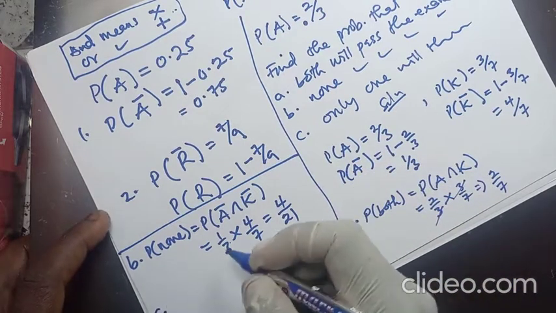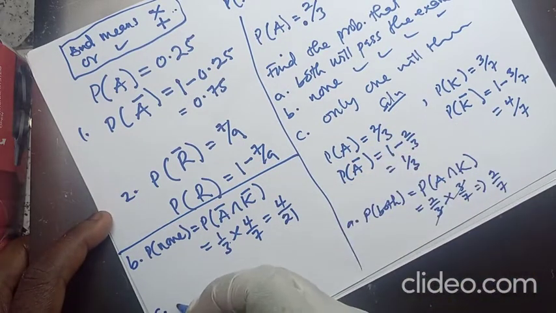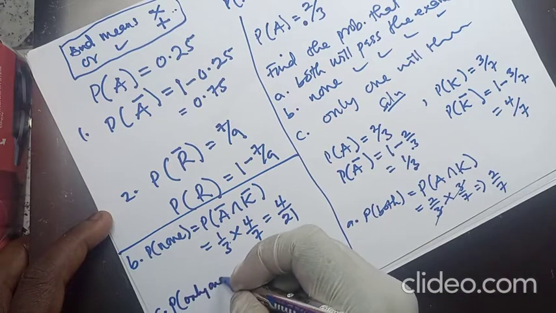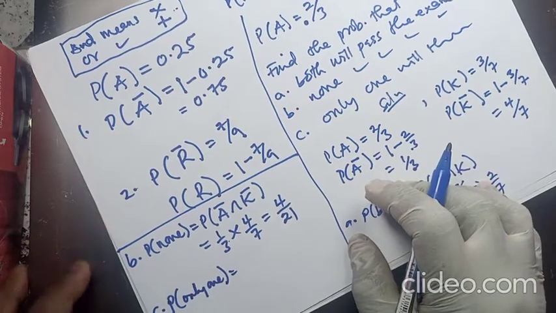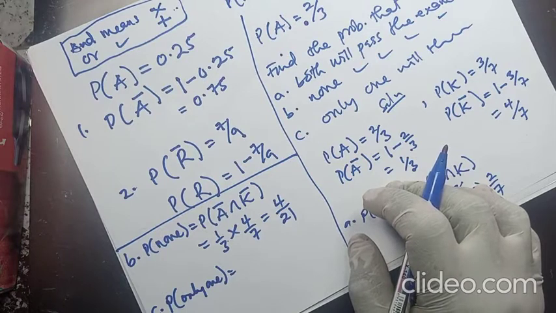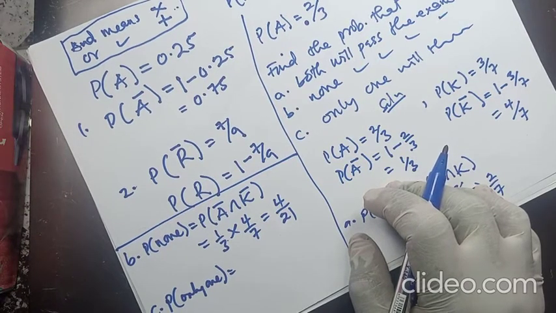For the C aspect, we want to find the probability that only one will pass. We are dealing with two people here, but the question demands only one passing the exams, and we don't know the person. So it can be Amma passing the exams or Kofi passing the exams.